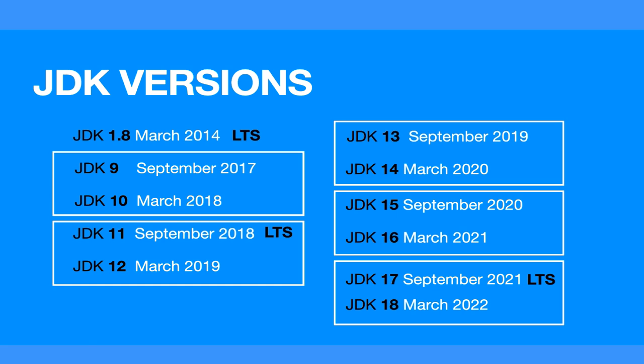So Java 17, you can see that it hasn't been released yet. It will only be released in September 2021. The long-term support for Java 11 will be until September 2026. And Java 17 has a longer term support, which will be up to December 2030.